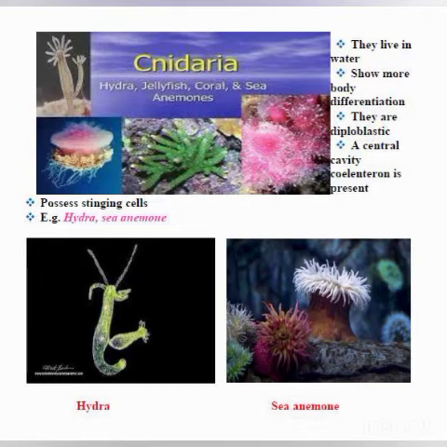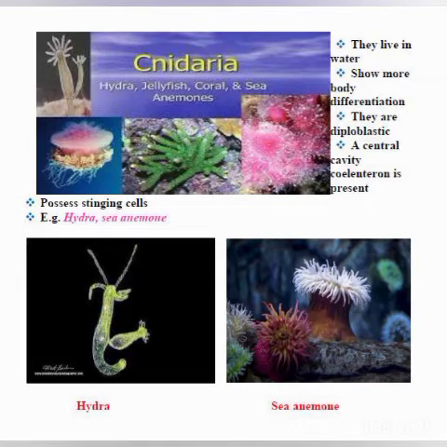Then the next point is they possess stinging cells. They have some stinging cells, and these cells paralyze the prey by injecting poison or holding the prey. I told you that they have a mouth and there is a central cavity, but they do not have an anus. So when the prey sits near the mouth, the tentacles have certain cells, and these cells inject certain poison, which kills the prey or paralyzes the prey. Then these tentacles engulf the prey inside the body.